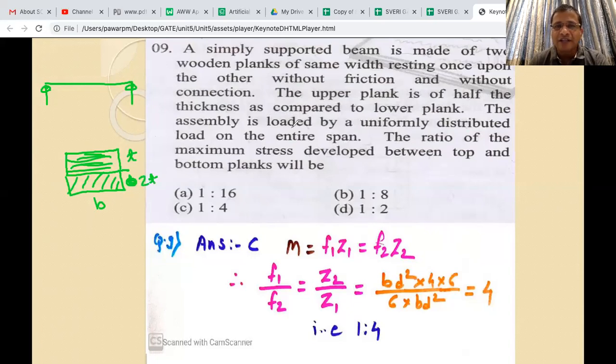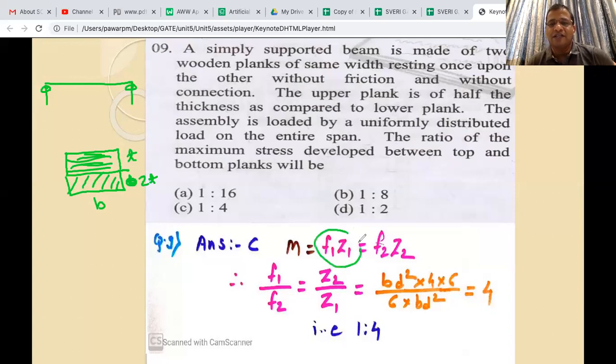Okay, the assembly is loaded by uniformly distributed load on the entire span. The ratio of the maximum stress developed between top and bottom plank will be, so the moment taken will be separate.